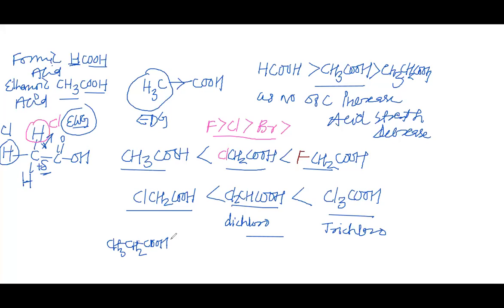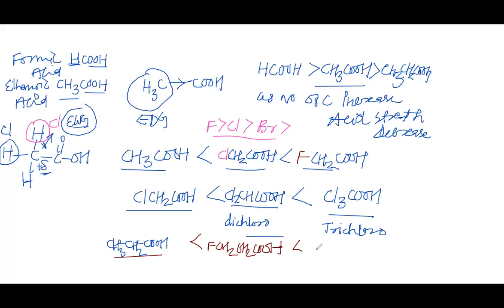Now suppose we want to replace one of the hydrogen with the fluorine. So let us replace the hydrogen with the fluorine, and suppose we have replaced the hydrogen of CH3 first with the fluorine. So now we have FCH2, CH2, COOH. So it is monofluoro only, but this monofluoro will be more acidic than this propanoic acid.